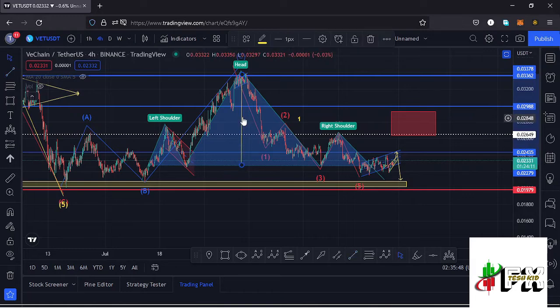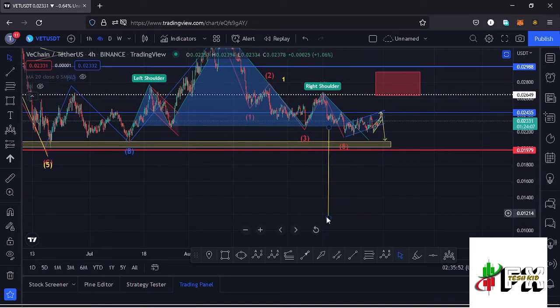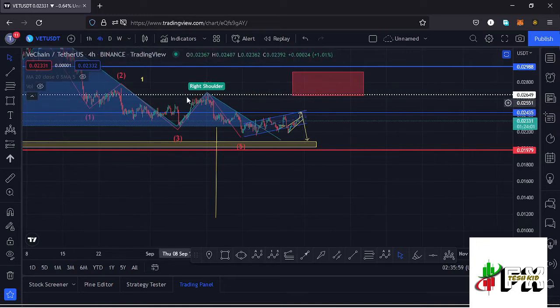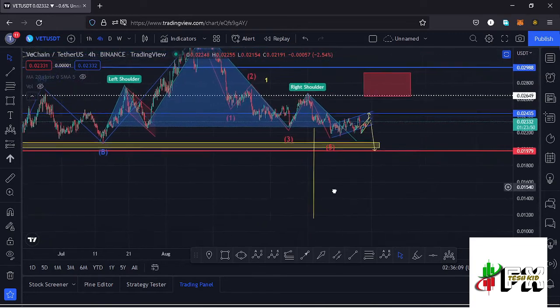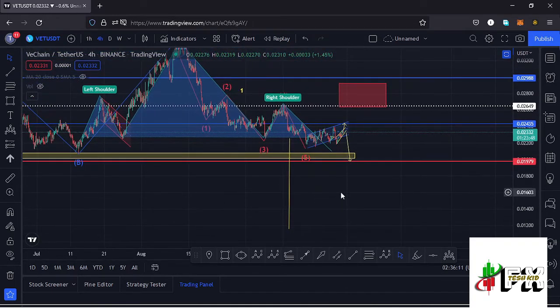So using a trend line, we can get that height and place it down here, and that gives me a minimum target area to the lower side at around the $0.01 mark. So in case this movement plays out and we see a breakout out of this head and shoulders pattern, lose this key area of support at around the $0.02 mark, it's possible that we might get back to around the $0.01 mark. And so let's be patient and see how that plays out, and I'll keep you updated.